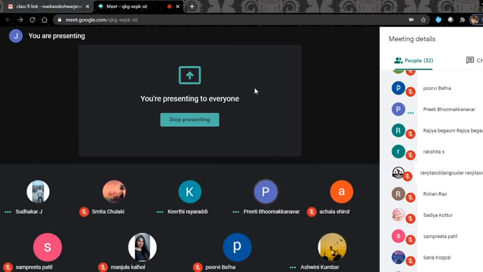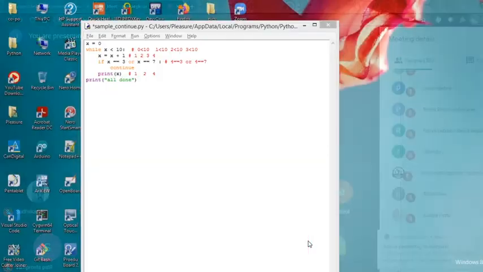Break statement was terminating the entire loop, but continue statement will not do so. It will stop only the current iteration and will continue with the next iteration of the loop. Got my point?